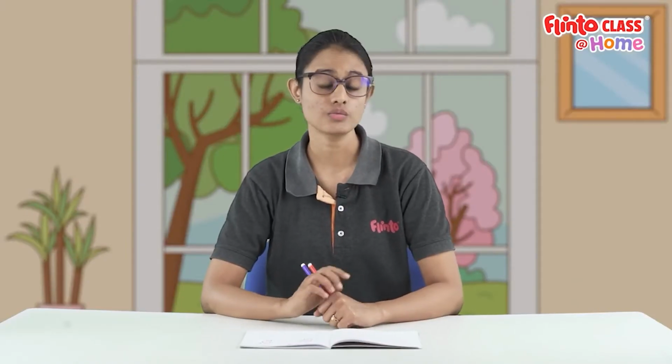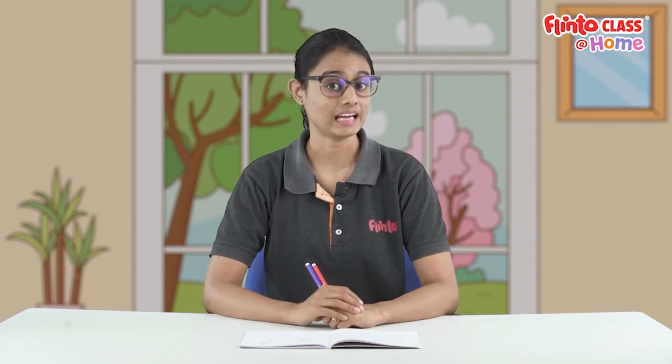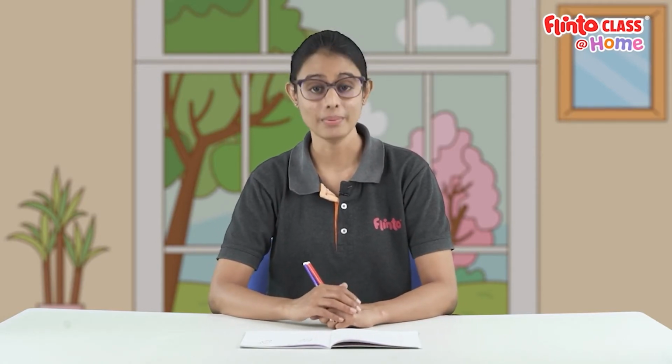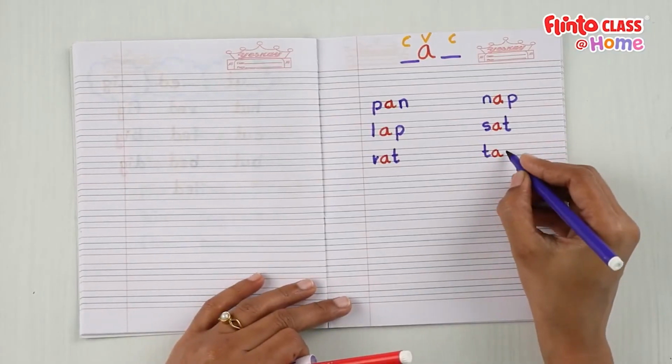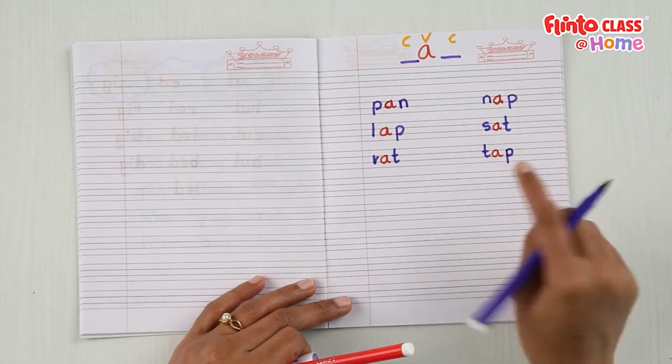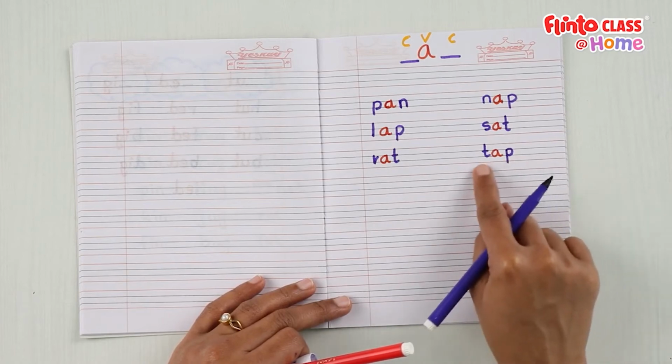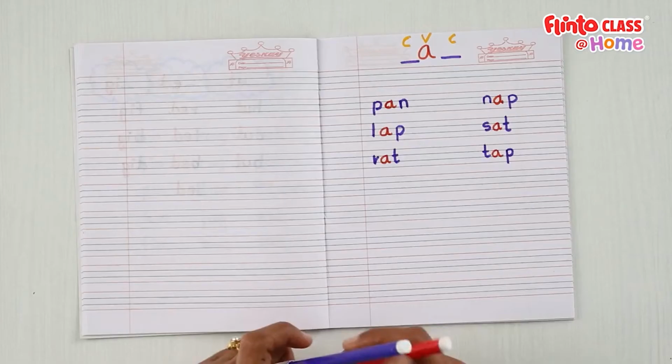What is the ending sound for the word tap? What consonant should I add to make the word tap? P. Yes! Let's add P. So this word is tap. Tap. Now let's write this word.